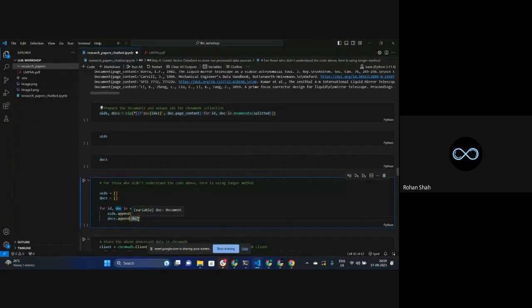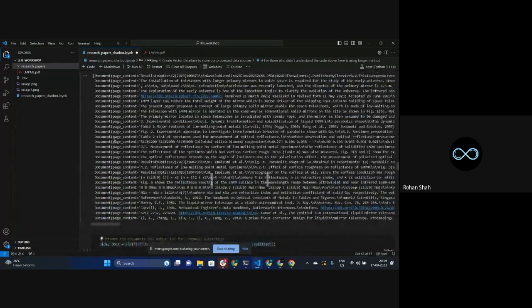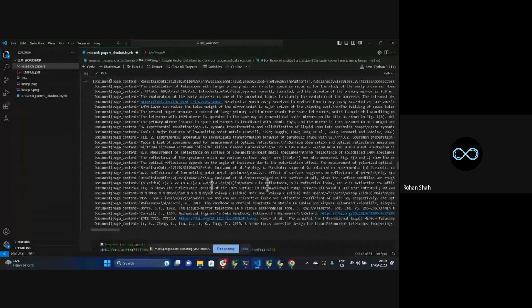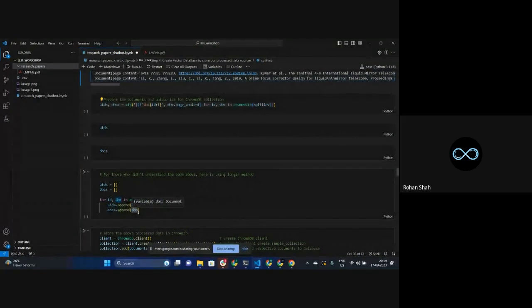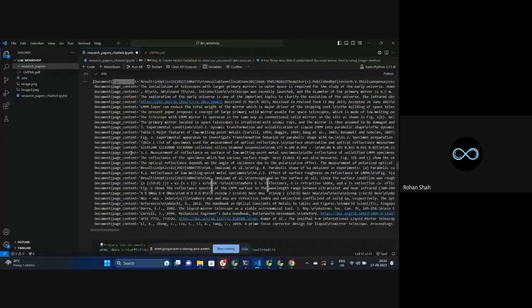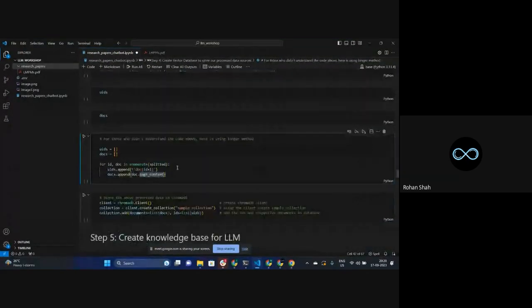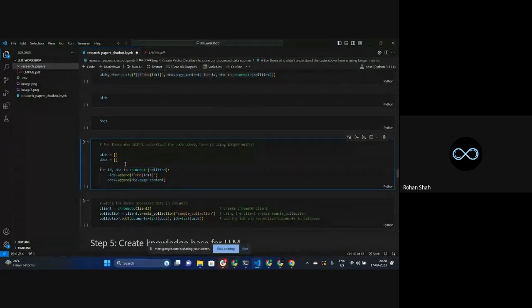Actually, this is giving me access to the document, not the page content. So how will I get the page content out of this document? I am simply going to do doc dot page content. Now, with respect to each and every doc, I am getting my respective page content. So that's how this particular thing is working. And now it's going to do this for each and every chunk present in my data, and I'll be getting the final unique IDs and final documents.